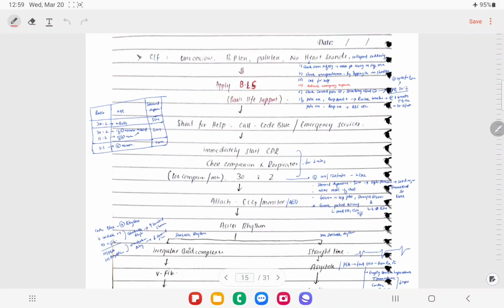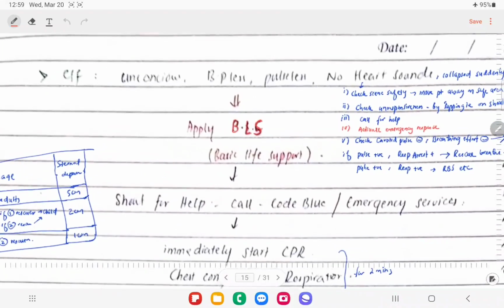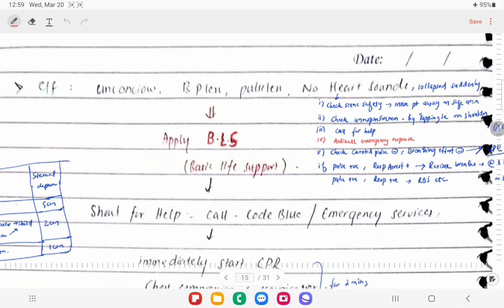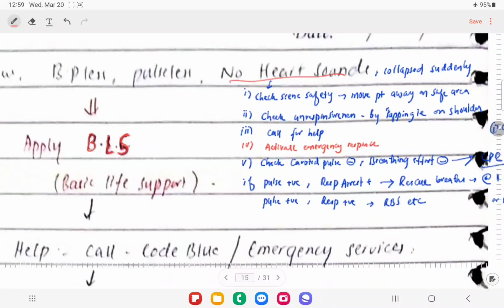All right, so if you find any patient in an unconscious, BP-less, pulseless state, and there are no heart sounds, or if the patient has collapsed suddenly, you have to apply BLS to this patient. That is basic life support. First you have to check for scene safety, right, and move the patient away from the source. If the patient is having electrocution, you're going to call for help, and then move this patient away from the danger site, right?